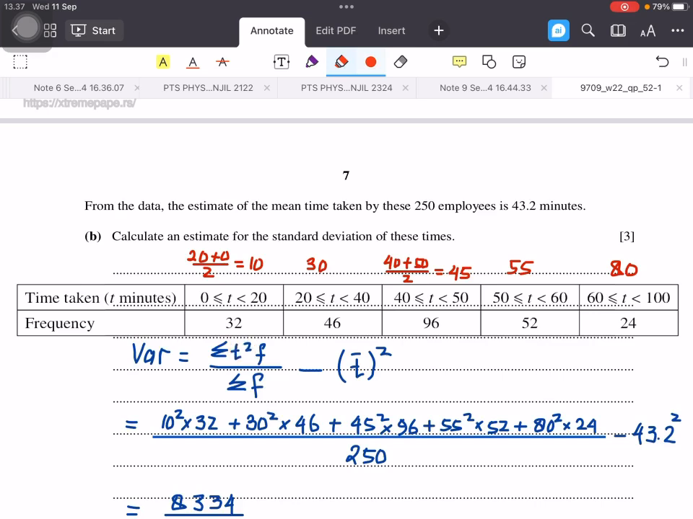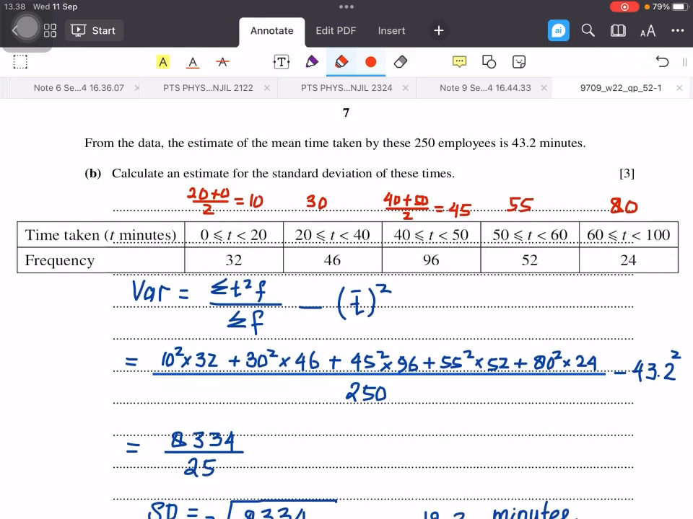If the data is presented in the frequency table like this one, the t for each class is the mid value of that class. For example, for the first class, it is 20 plus 0 divided by 2, which is 10. The second class, 20 plus 40 divided by 2. And then the third class is 40 plus 50 divided by 2 is equal to 45. You can do the same to the other classes.